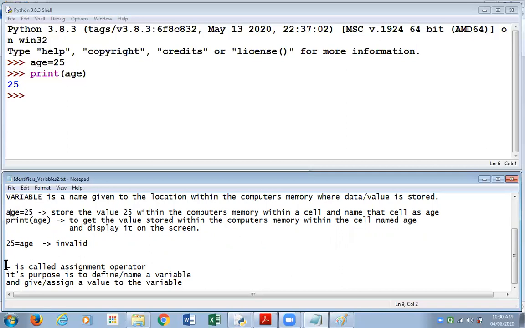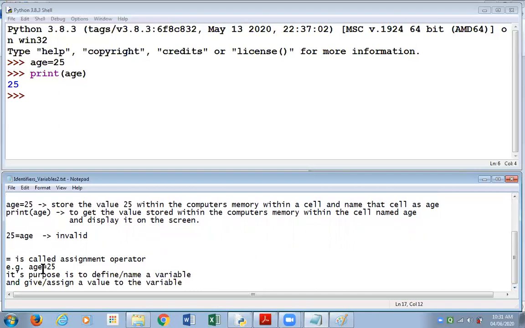This is the purpose of the equal to, or the assignment operator. I'm writing the example over here again. As I said, its purpose is to define or give a name to the variable, so the name is age, and to give some value to that variable. The value that we are giving is 25.